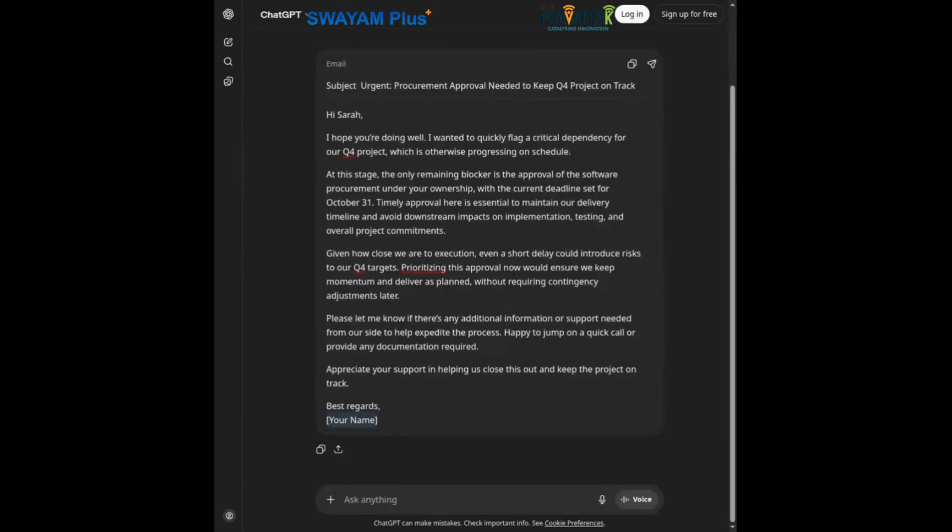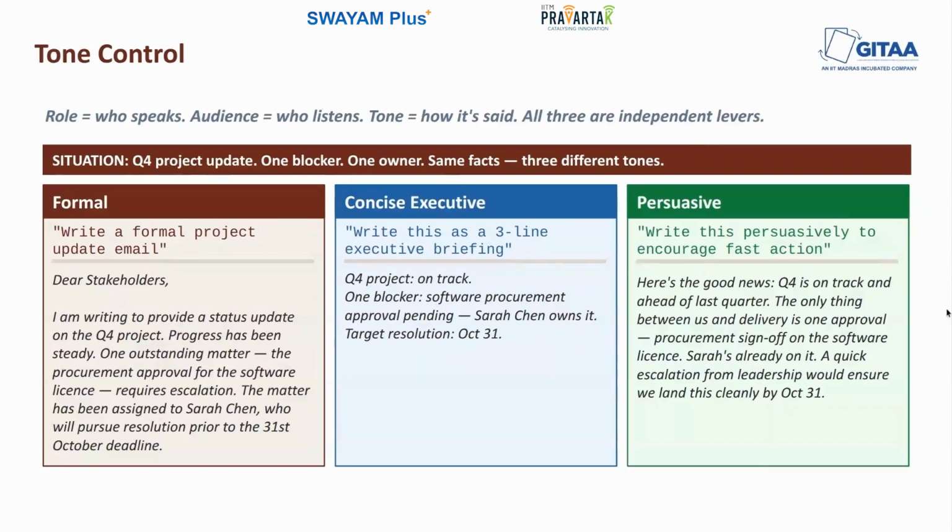To summarize between the different tones that we have looked at, so we have a formal one. So here the output is professional and measured. It opens with a conventional greeting and then it establishes context before getting to the point. So this is appropriate for a written update to a senior. Next, we have concise executive. So here we are specifying three lines. So we get three lines. It specifies who the owner is, the action, deadline, and nothing else is included here. So this is optimized for a reader who has very limited time and needs to act.